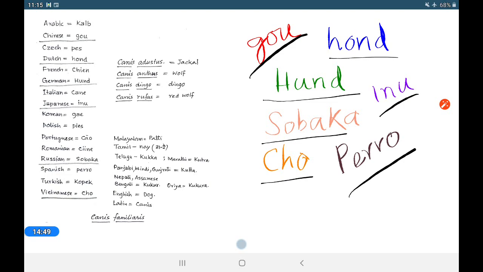Now I think you have already got that it is a dog, and its scientific name is Canis familiaris. This is what will be written in every language. If you search anything on the internet, whatever the language, the scientific name will be written. Okay, next day we will discuss the importance of the scientific name and other parts of systematics. Okay, all right, thank you.